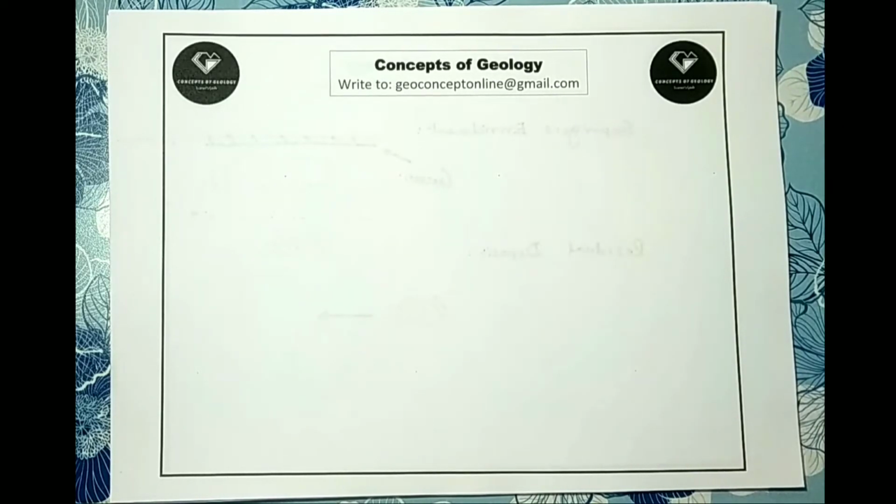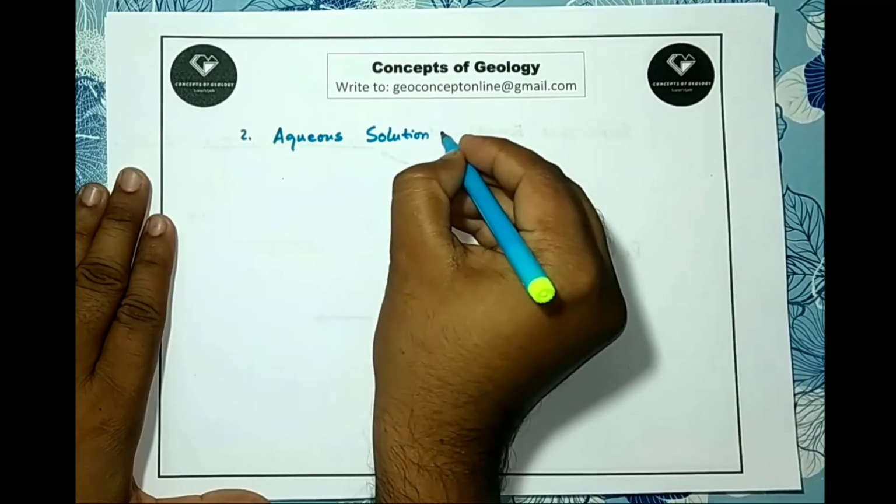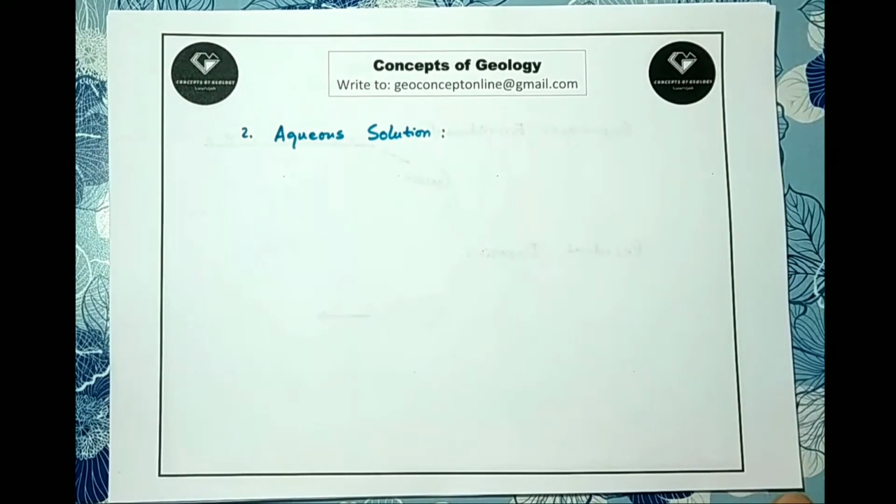When a hot mineralized fluid travels through this open space, ore minerals may be deposited. So the second point is aqueous solution, deposition in open space.